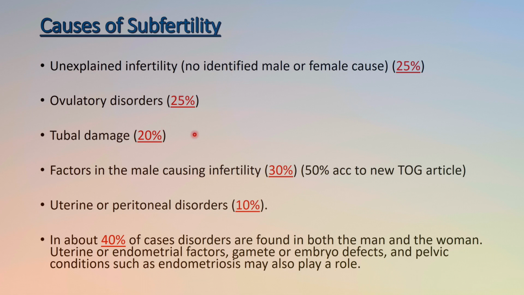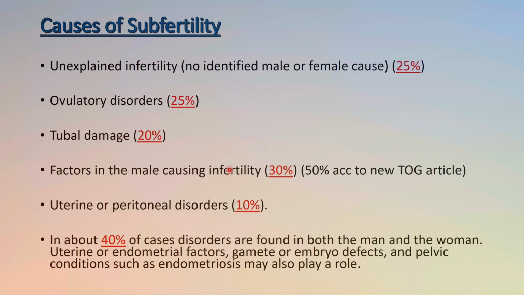Now, in relation to the female, we have about 50% of causes. You can say in 25% of the cases we have ovulatory disorder. In 20% of the cases in females we may have tubal damage. In 10% of the cases in females we have uterine and peritoneal disorder. So overall in females we have 50% of causes.